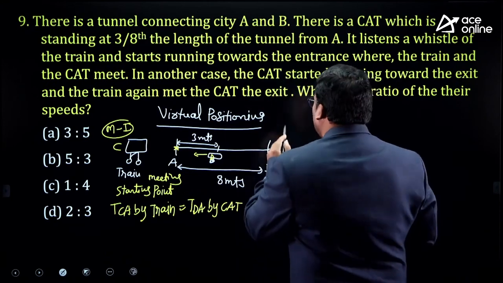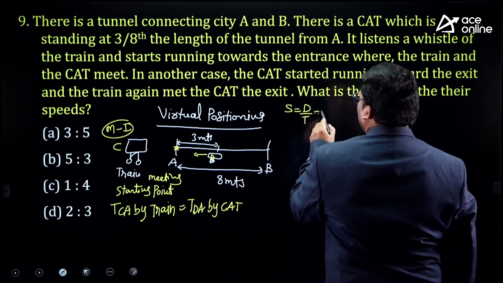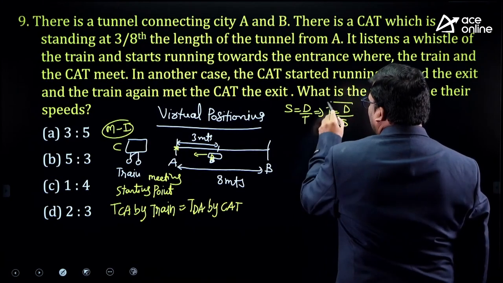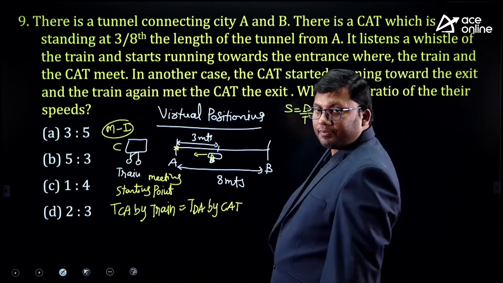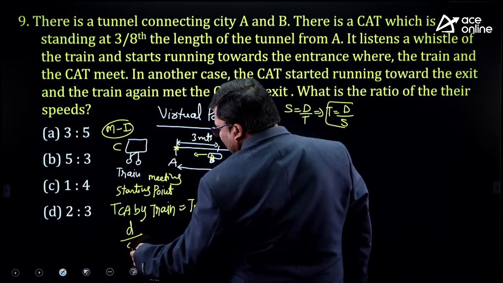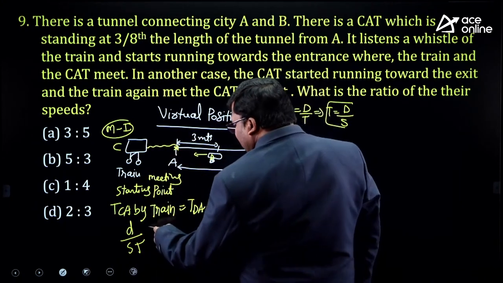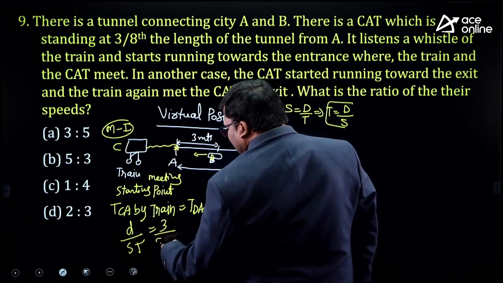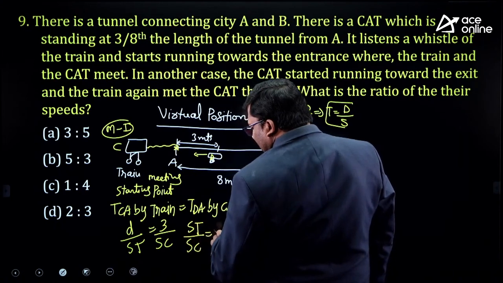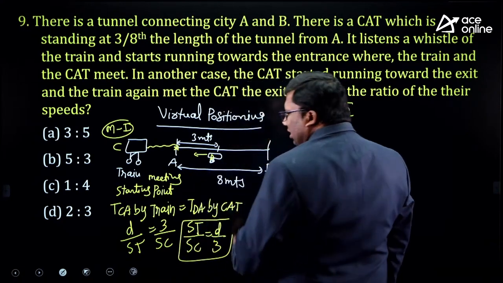Speed is equivalent to distance by time. Time is equivalent to distance by speed. So how much will the train travel? D by speed of the train. From here to here it is D. How much will the cat travel? 3 by speed of the cat. So speed of the train by speed of the cat is D by 3.